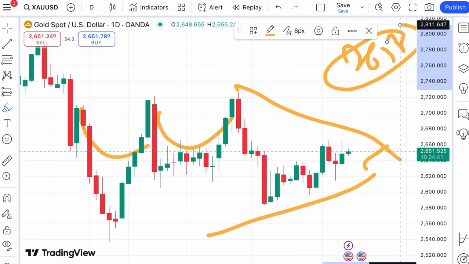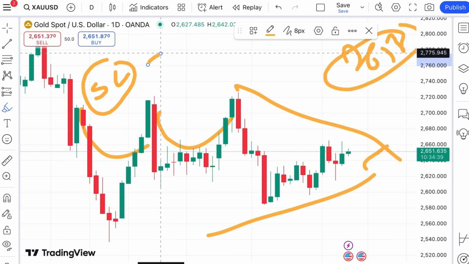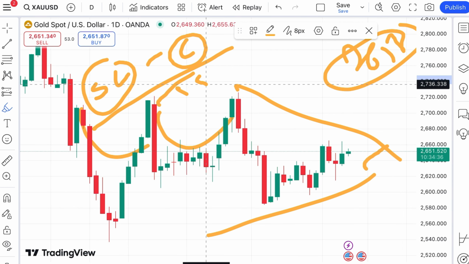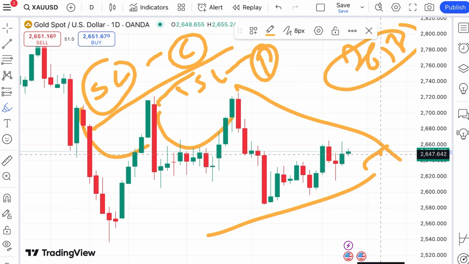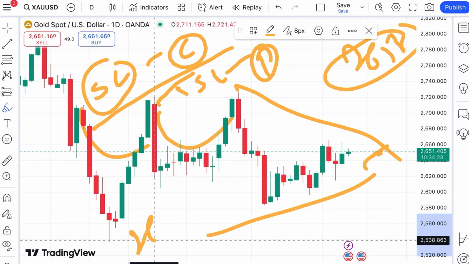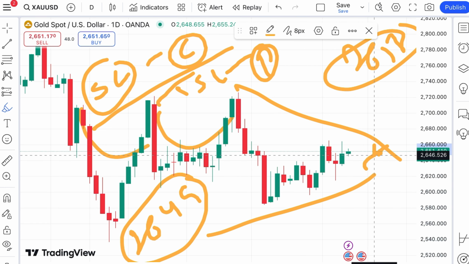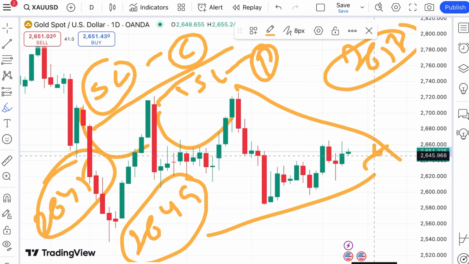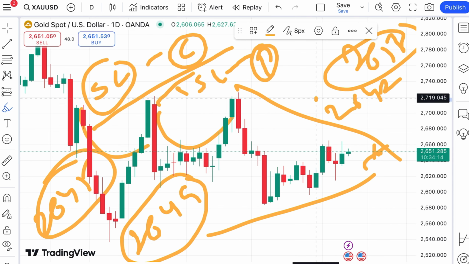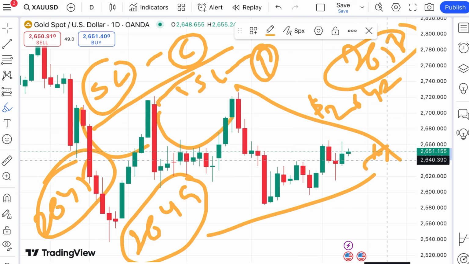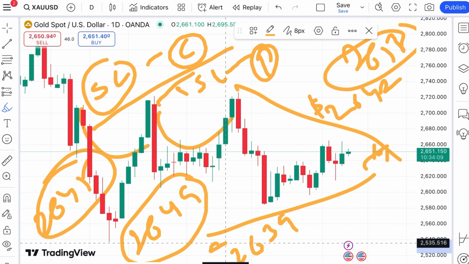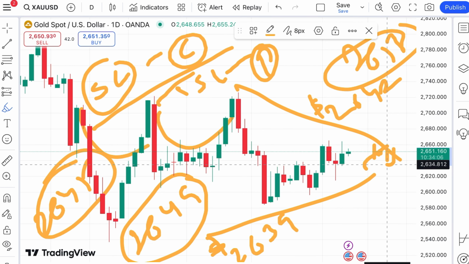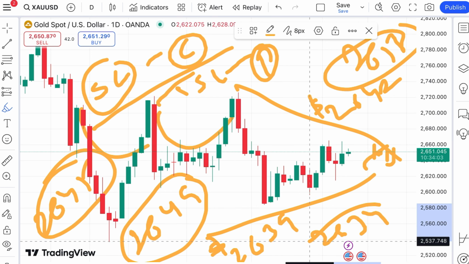Now as I've already explained to you, the market is uncertain, so whenever you start to trade, try to put in your SL, and try to trail the SL so your profit will be saved. Suppose the price doesn't sustain, it can come down again towards a level of $2649. If the price falls below that particular level, the chance of touching a level of 2645 will be there. When the price falls below 2645, chances of going further down towards 2642 will be there, and then if the price starts falling below this level, we can see a level of 2639. Suppose the price falls below that level, we can see it will go towards $2634.